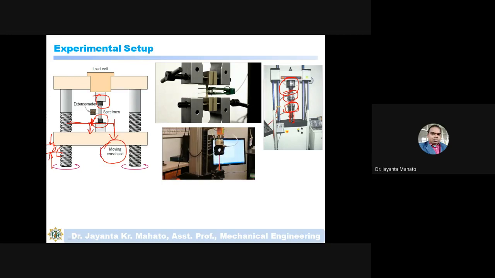So this material will also elongate just by delta L amount. But if you measure from this movement, there is some slackness, because this arrangement has screws and nuts, a number of linkages, so there is a chance of slackness.